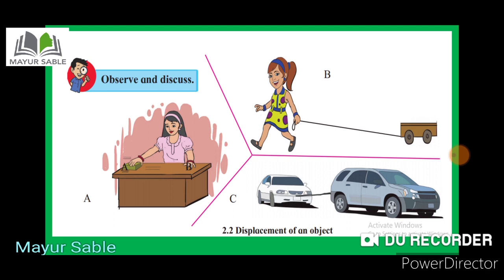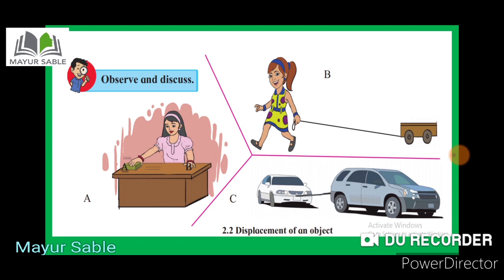So here in the picture B and C, you can see that the direction of force and the direction of displacement of object are different. So we are going to calculate the amount of work done when the displacement of object is not in the direction of applied force. In both the cases, the direction of force makes an angle with the direction of